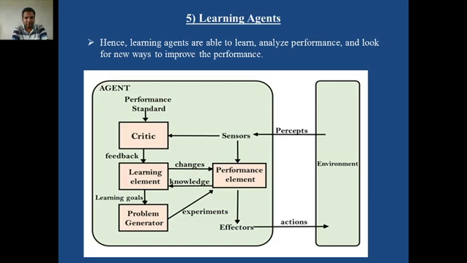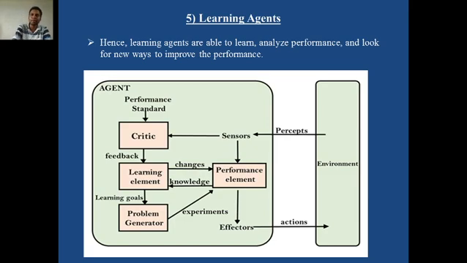Learning agents are able to learn, analyze performance, and look for new ways to improve performance. Here in this diagram, the percepts are coming from the environment with the help of sensors, and these readings are given to the performance element. But the performance element also has some communication with other boxes in this diagram. You can find the performance standard. This particular input is given to the critic. Critic is just like a third party view.